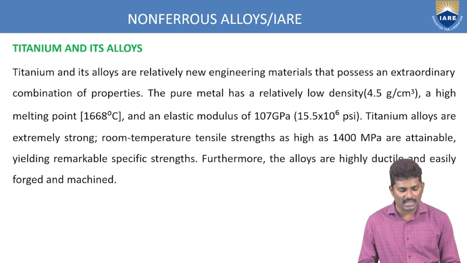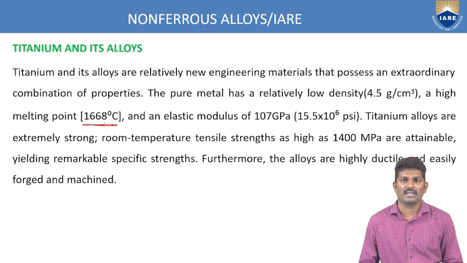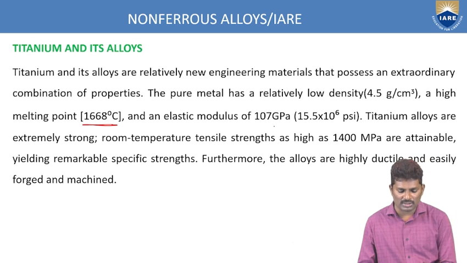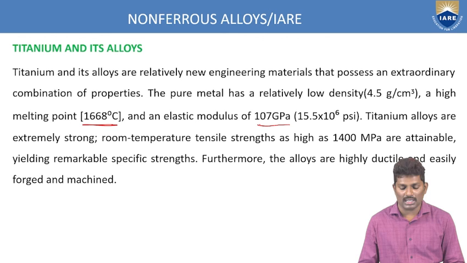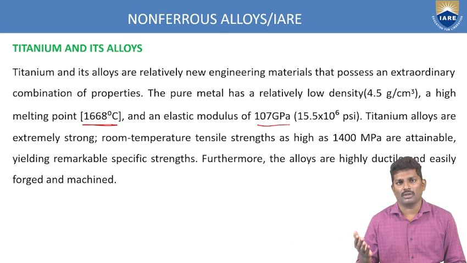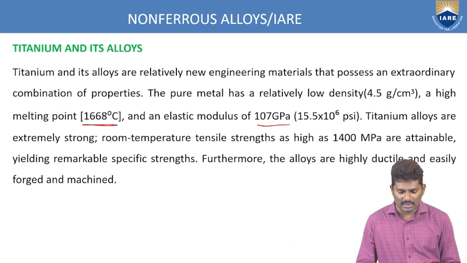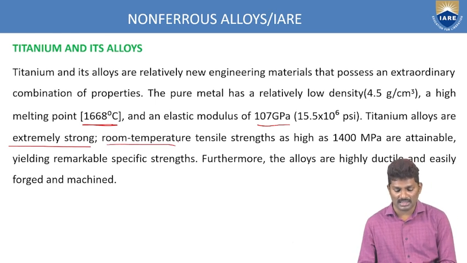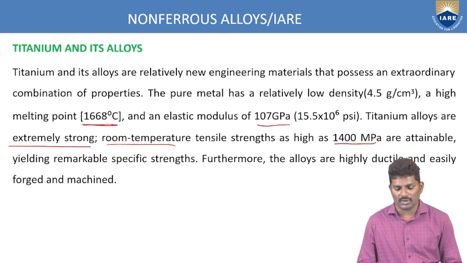So here we are getting a high melting point, up to 1668 degrees centigrade, that is the melting point of titanium, and the elastic modulus of this is 107 gigapascal. So that is a high value when you compare with any type of non-ferrous alloy. And it is extremely strong at room temperature. The tensile strength is very, very high, approximately 1400 megapascal.